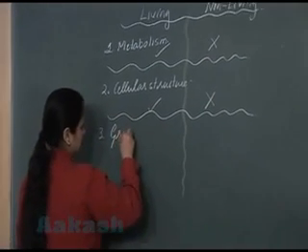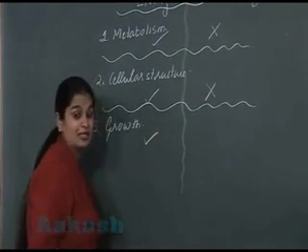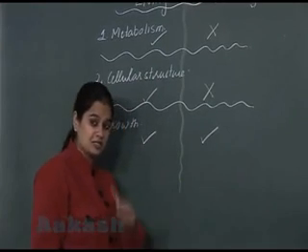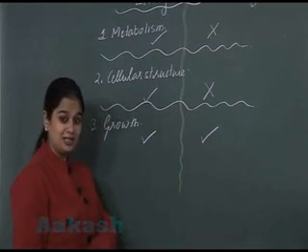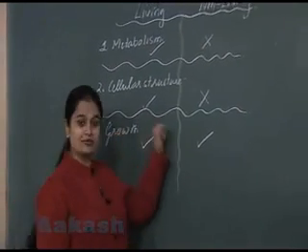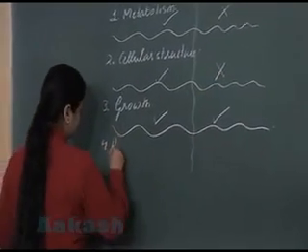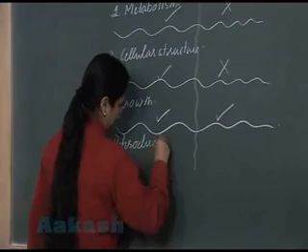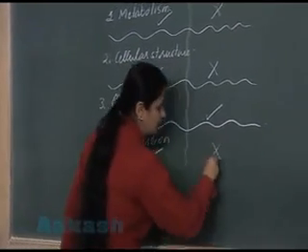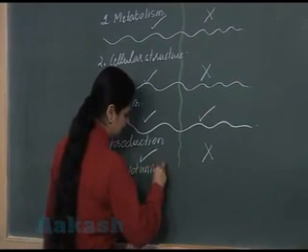Third one, growth. It is present in the living organism as well as in the non-living objects. But we have discussed how the growth in the two of them is different. What type of growth is present here? Intrinsic, and in this case, extrinsic growth. Reproduction. Present in living organisms. In non-living objects it is absent, but it is not universally present.